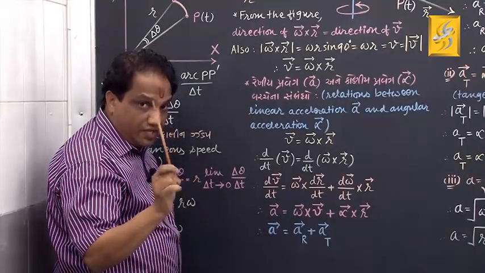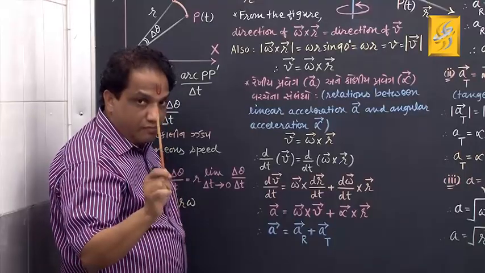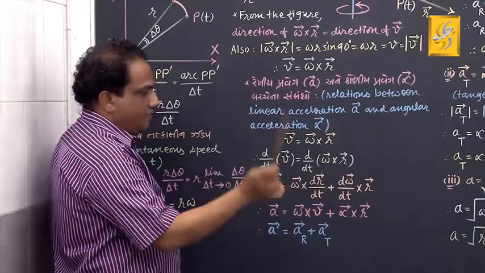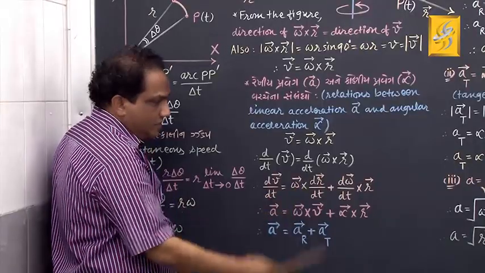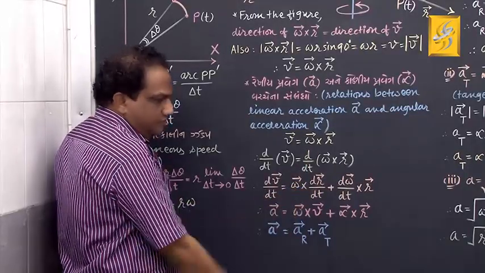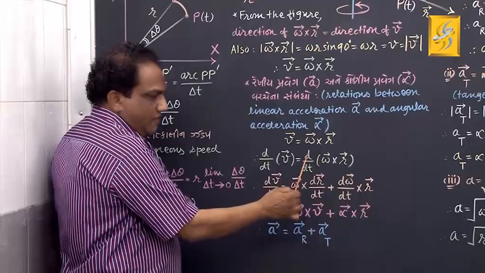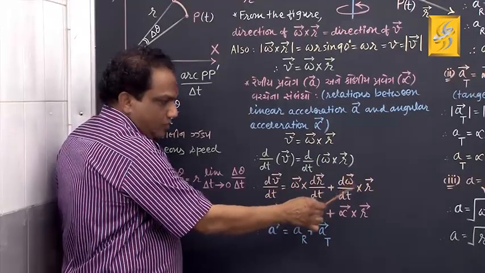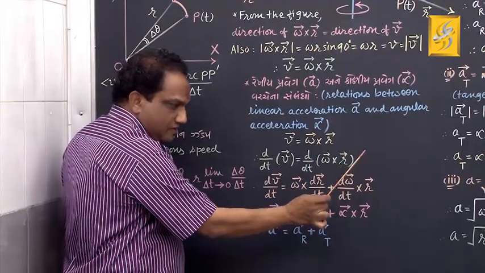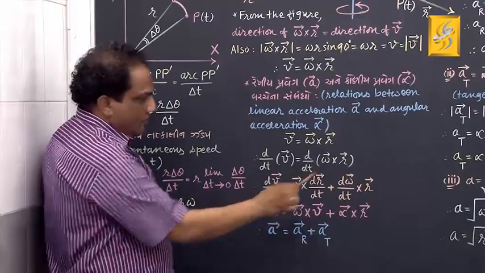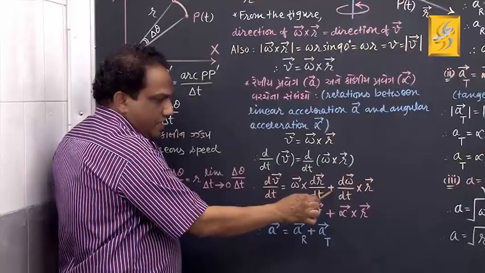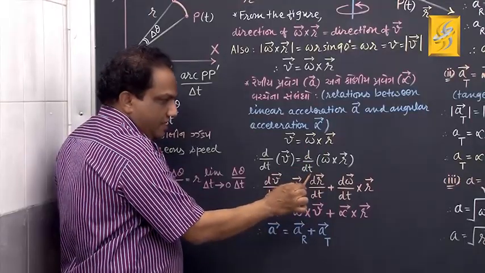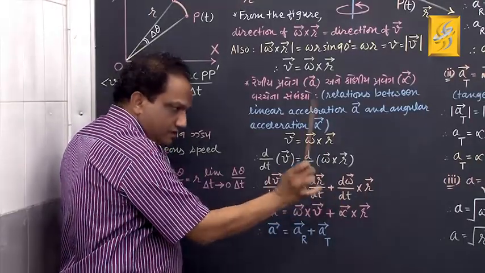Take care while pronouncing, okay? I repeat, first vector as it is, cross product with the derivative of the second vector, plus the derivative of the first vector cross product with the second vector. Last time, vector omega cross vector dr by dt plus vector d omega by dt cross vector r.